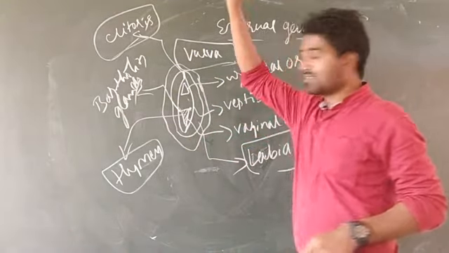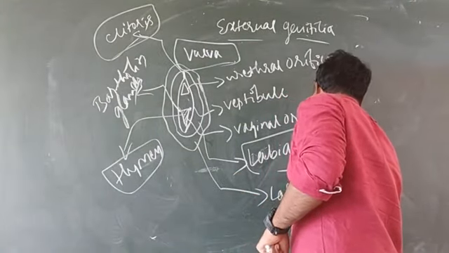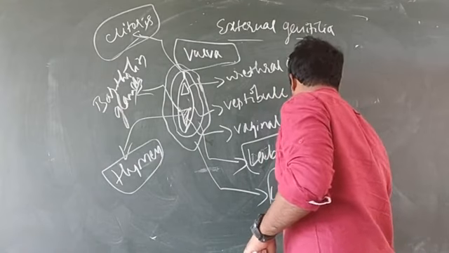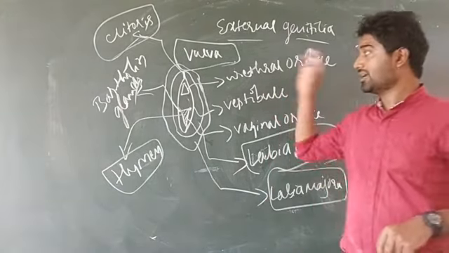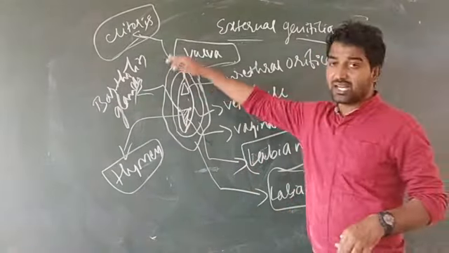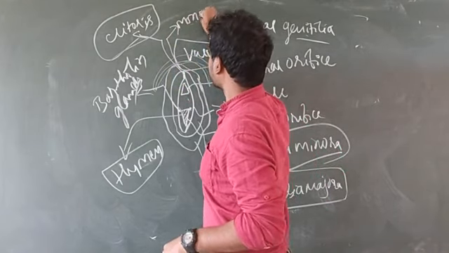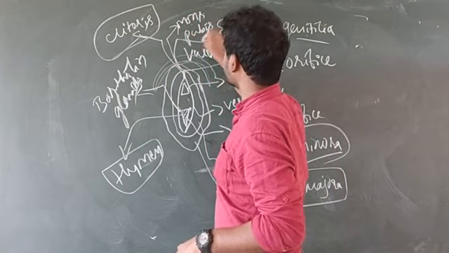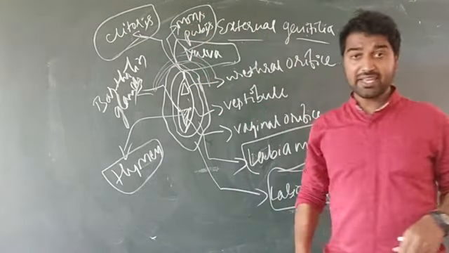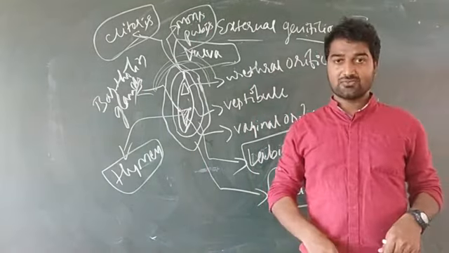This skin layer is known as labia majora, which gives protection to the vestibule. And on the upper side of the labia majora, this area is known as mons pubis. This is the area for the growing of pubic hairs.